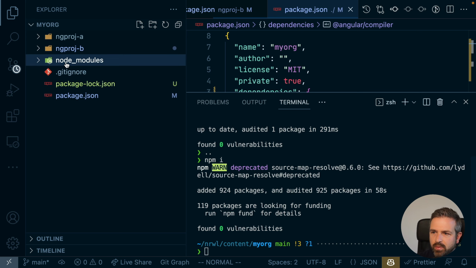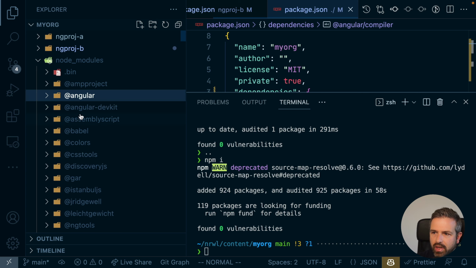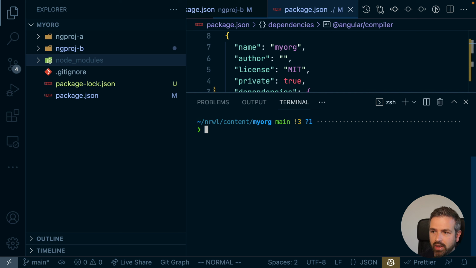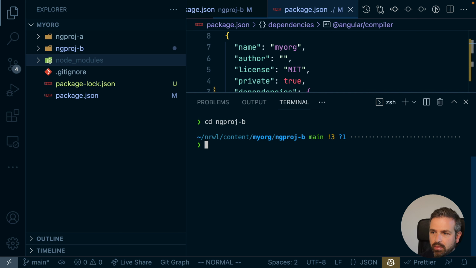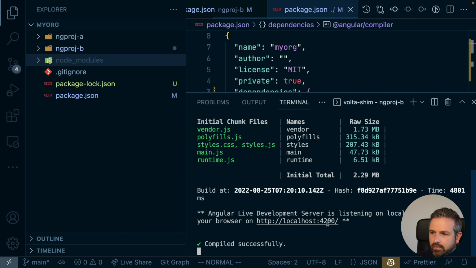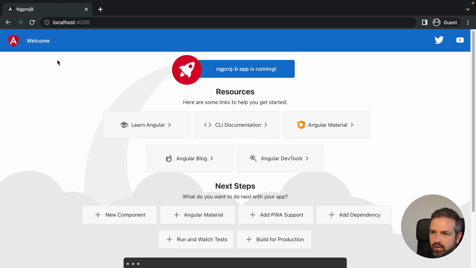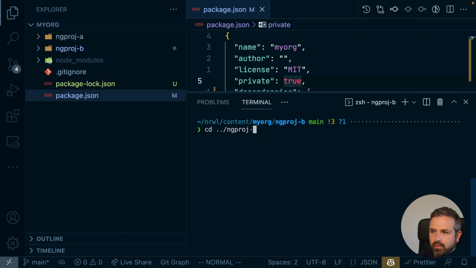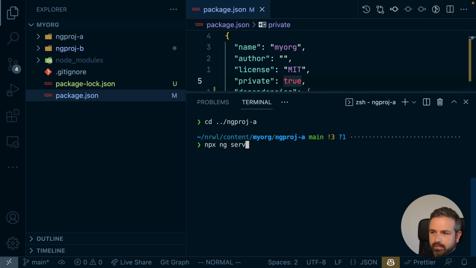So with that, all of these packages, such as the Angular core and Angular devkit, now live in the root level of the monorepo, which is the final use case or the final goal that we want to arrive at. But still we can run our ng project B without any problems. So we can just cd into ng project B and then do an npx ng serve and run the application. And so you can see it runs, it shows us the normal entry startup page of that ng project B as it would normally with an Angular CLI setup. And similarly, we can also just run the ng project A, which would also still work.